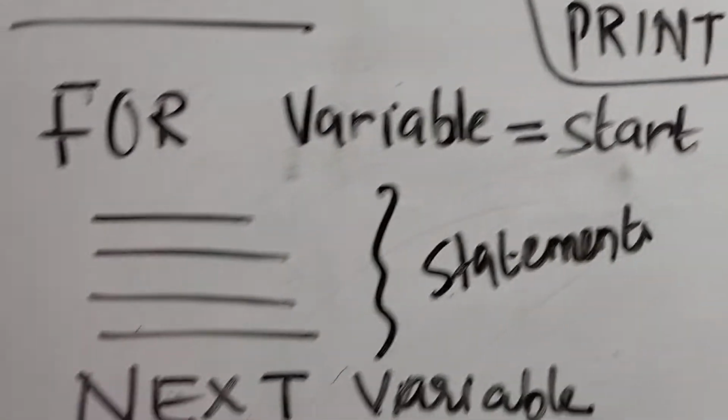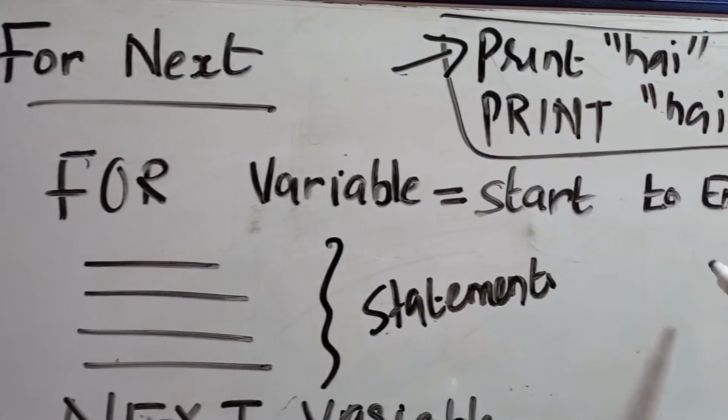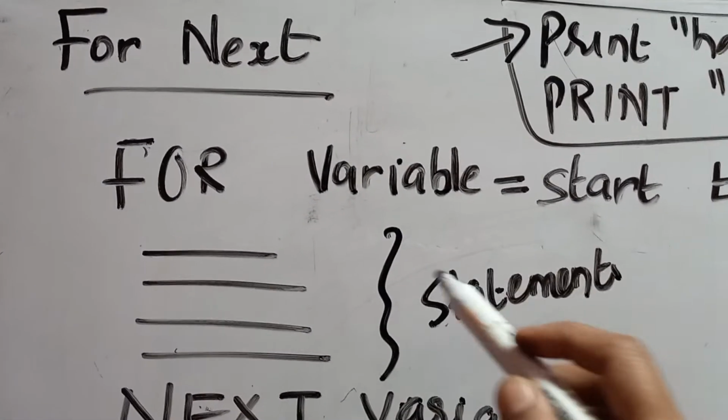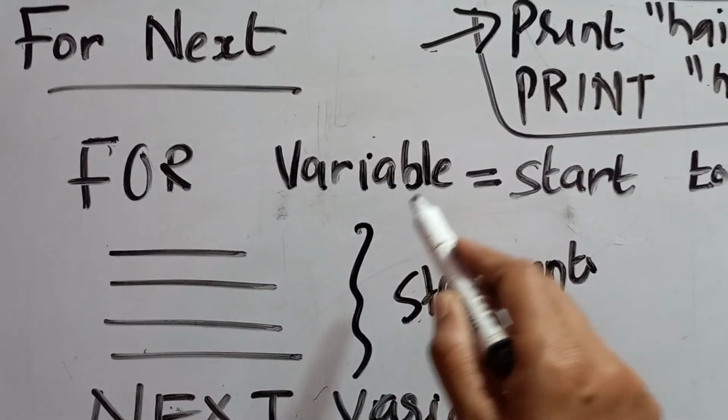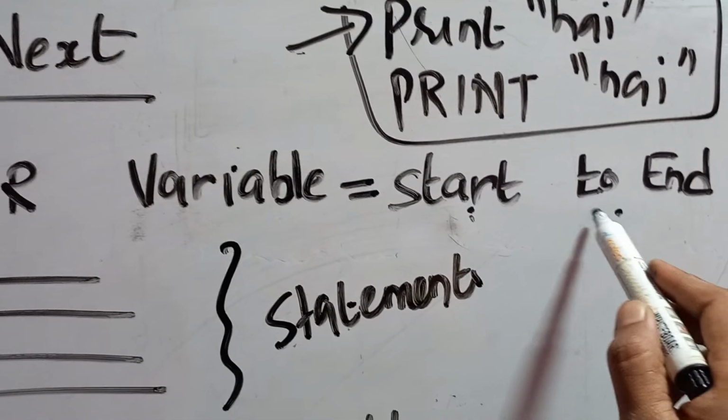Can I? Yes. Suppose this is our for next, and this is actually the syntax. Syntax means the rule you have to follow. For variable equal to, you have to specify what should be the start value, to, you have to write like this also, okay, to then end value.